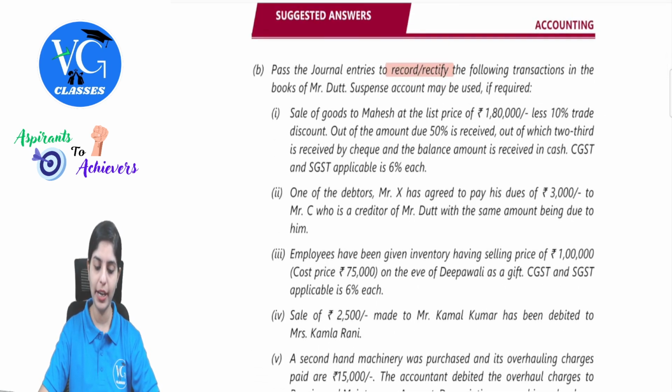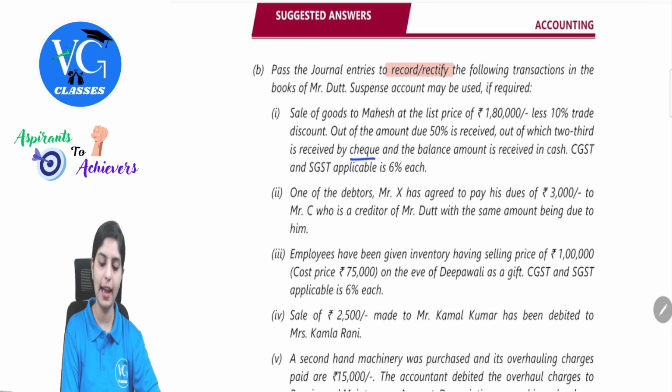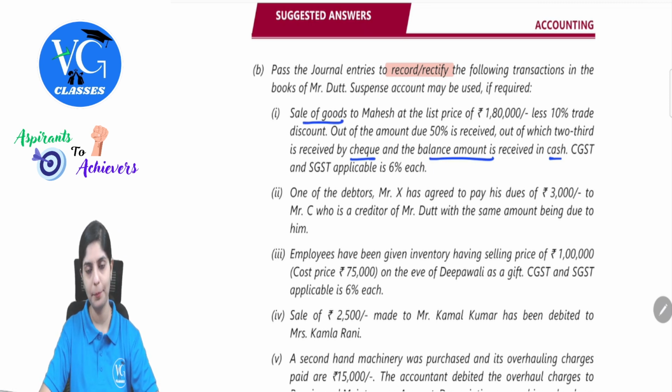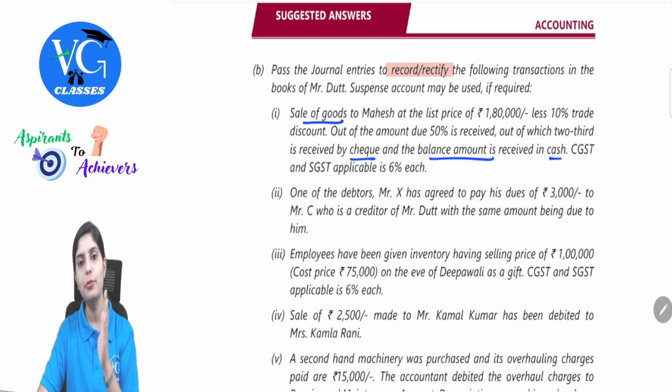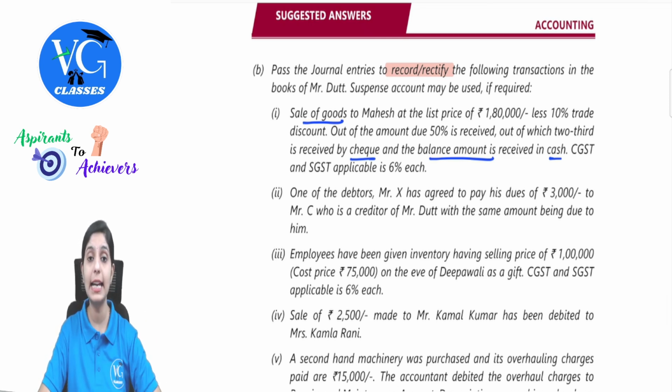Sale of goods to Mahesh at the list price of 1,80,000 less 10% trade discount. Out of the amount due, 50% is received, out of which 2/3 is received by check and the balance is received in cash. CGST and SGST applicable is 6% each. Remember, there is a sale of goods which is happening. So then there is integration of GST to be done. So what is the entry?